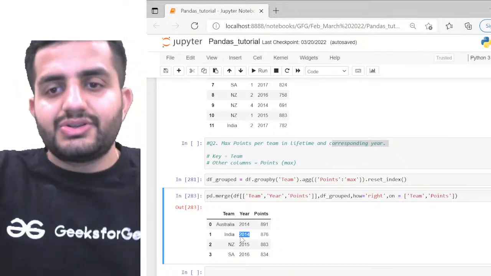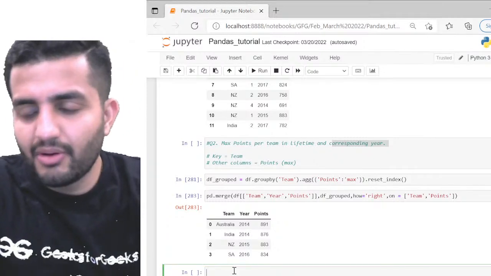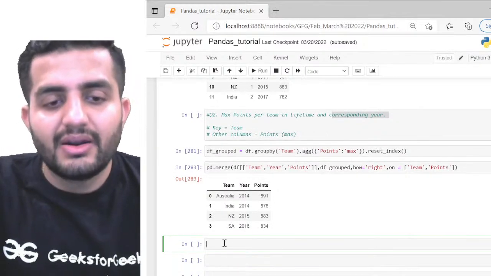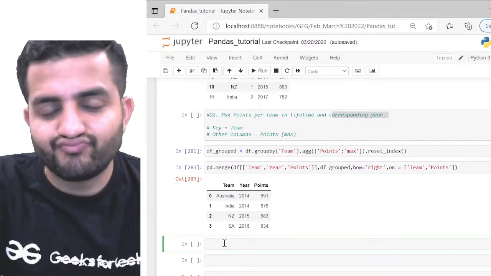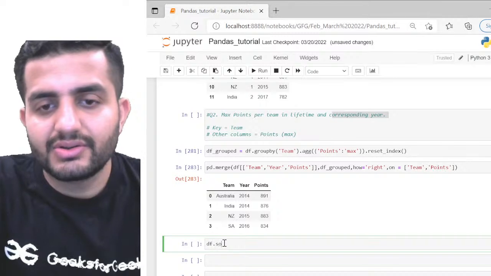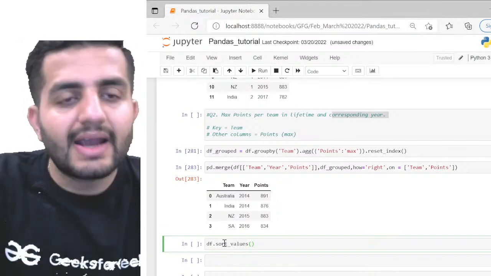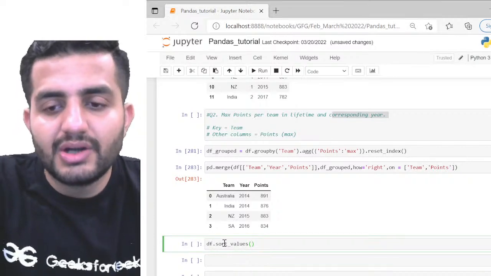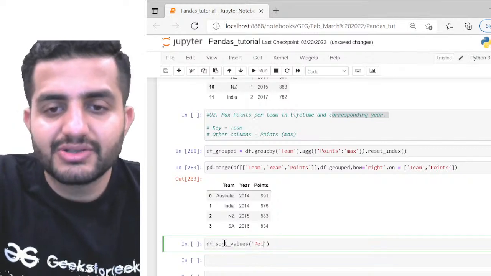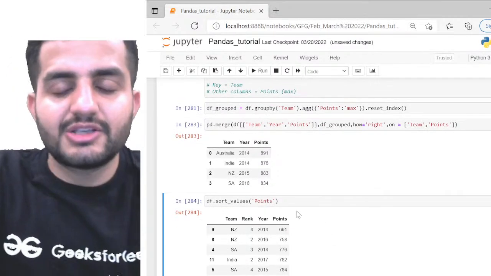Great. So moving ahead, we already know we can solve the same problem using sort values also. Let's do that. So we have df dot sort_values. Now what do I want the sort to be done on? The sort is to be done on points, because I want the maximum points only, we want the filtration to be done based on these points.